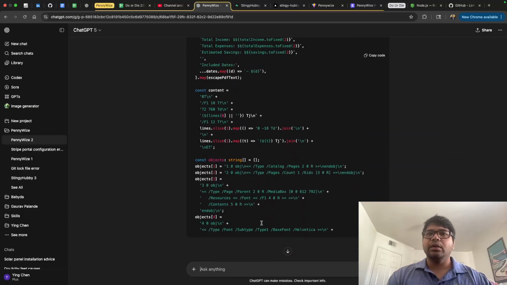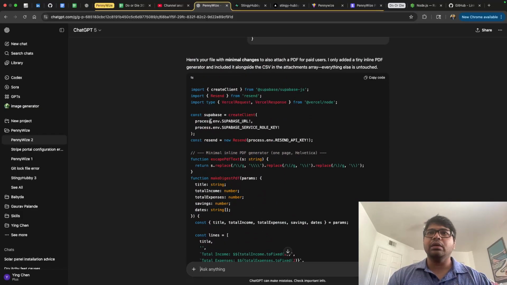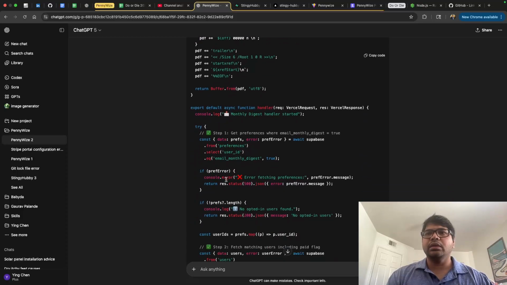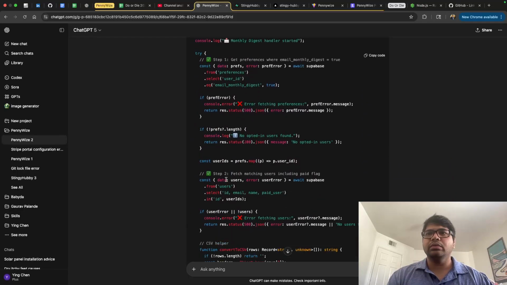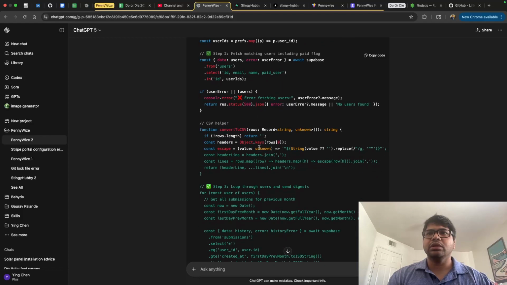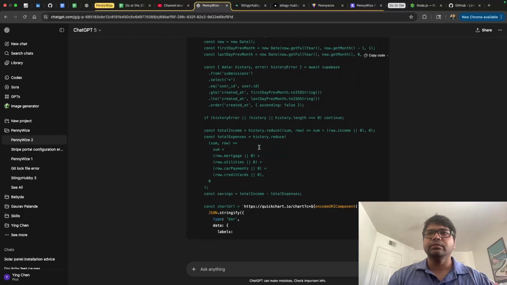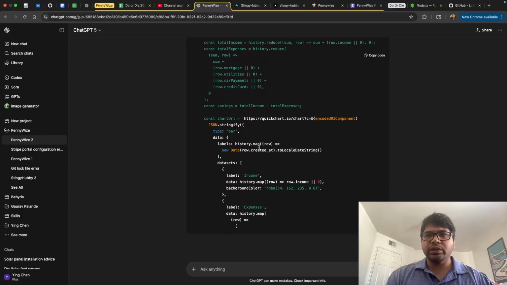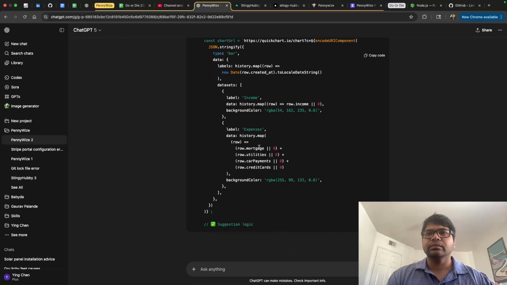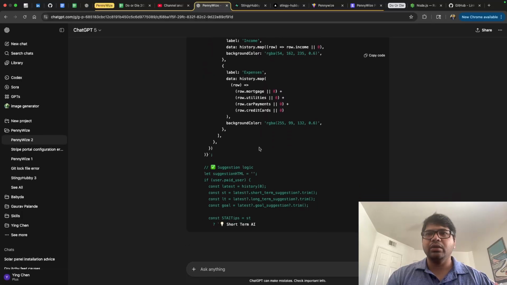So yeah, I do see the escape PDF text, as well as make digest PDF. I do see those two, and I might look into the paid flags. So we have the paid users here, quick chart for the email, and then we have paid users.